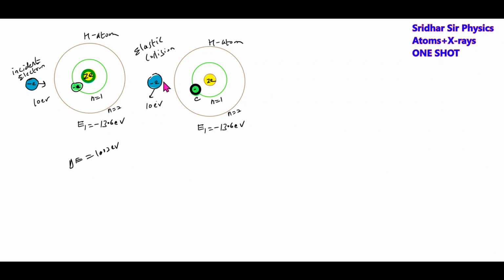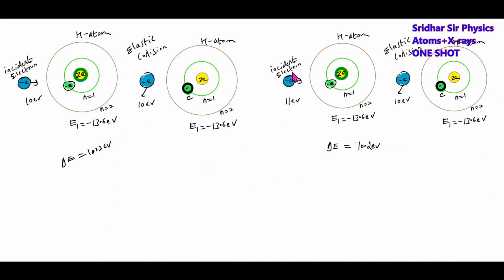What happens if it comes with energy more than that? One more idea. Now the incident electron comes with energy 11 electron volt, but how much minimum energy is needed to excite the hydrogen atom? 10.2 electron volt. Collision will take place. How much is needed for excitation? 10.2 electron volt.